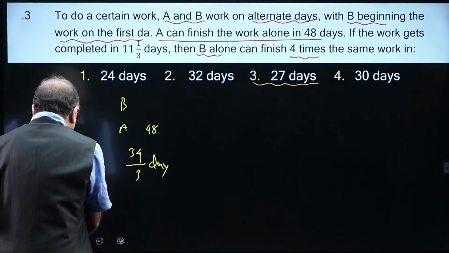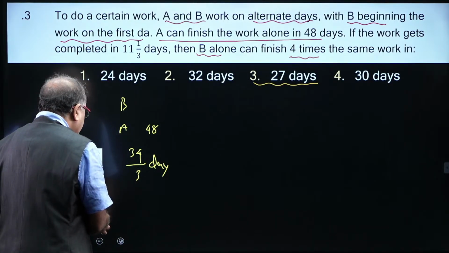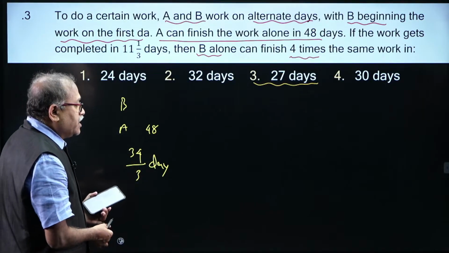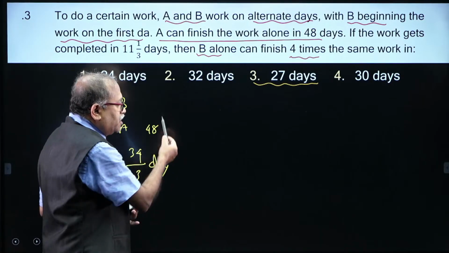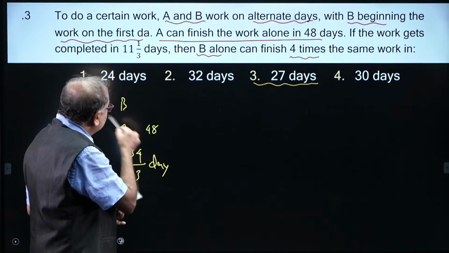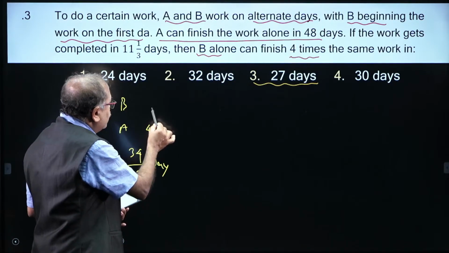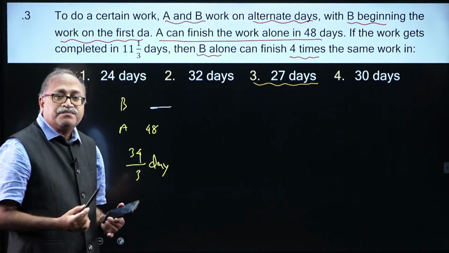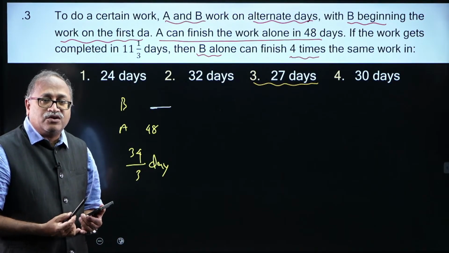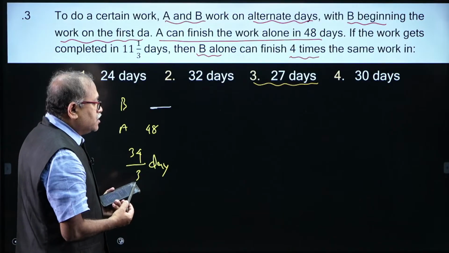Okay. How do we answer this particular question? This is the information we have. A is 48 and B is, that's how many days? That is what I do not know. If I can find it out, I can find out in how many days he will complete 4 times the work.